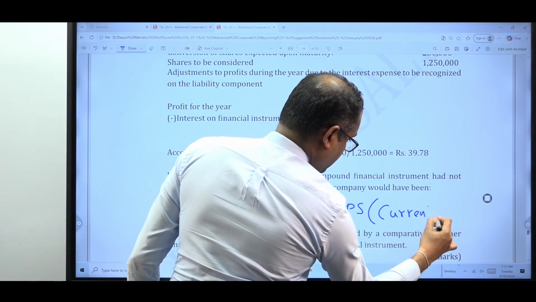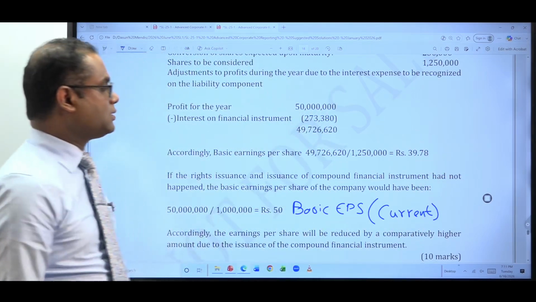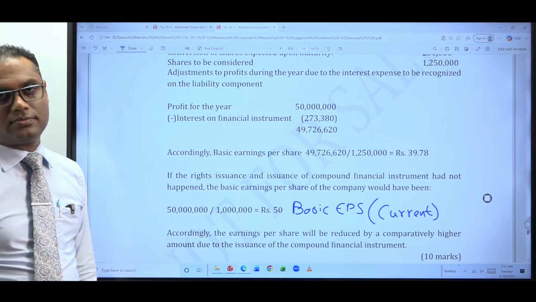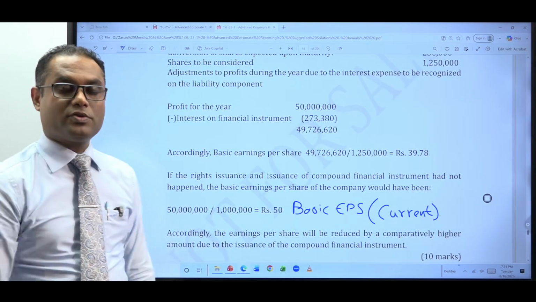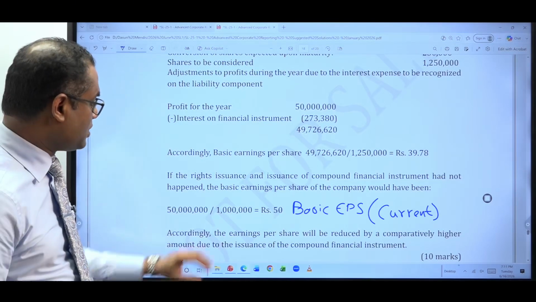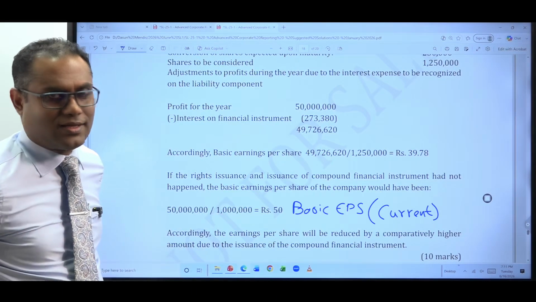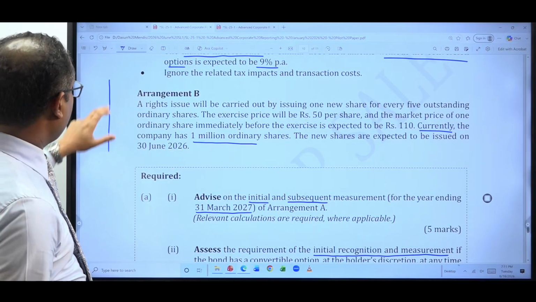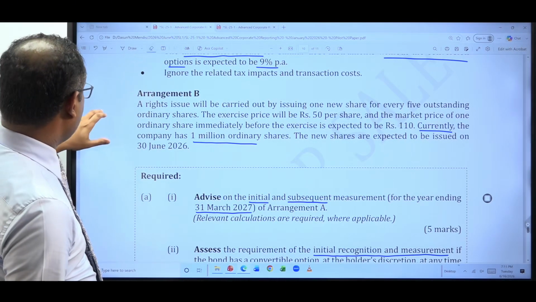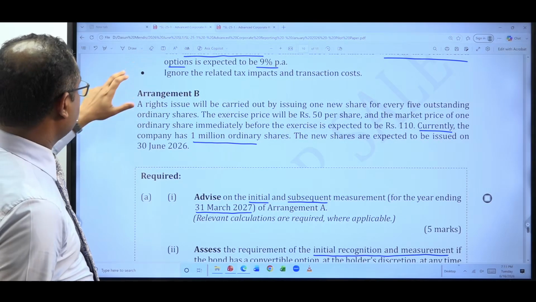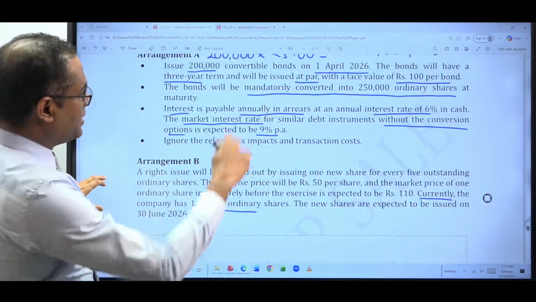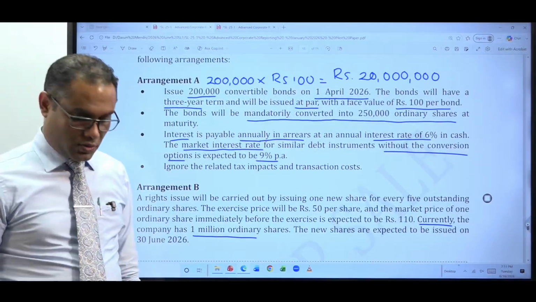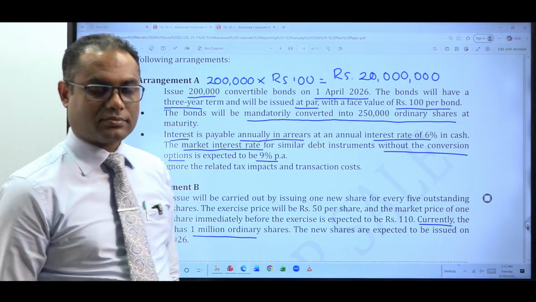Now what will happen? There are two arrangements, arrangement A and B. Now we need to individually assess, separately assess, what is the impact on this basic EPS. So let's look at arrangement A first. There are two arrangements. Arrangement A, we already read it. So what is the impact?